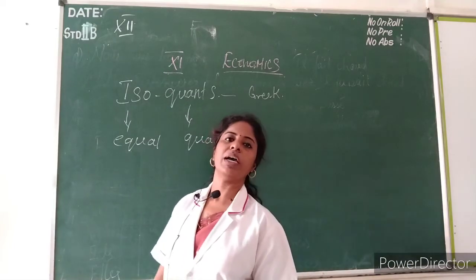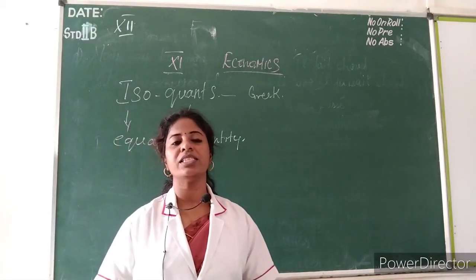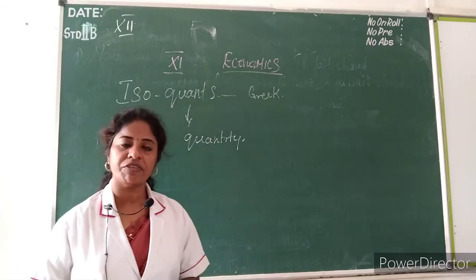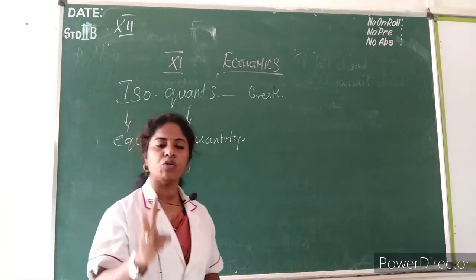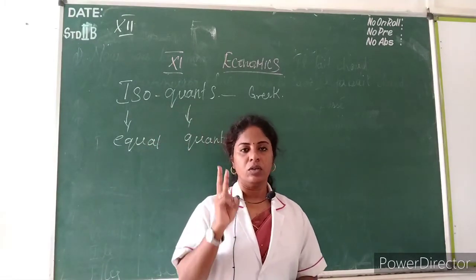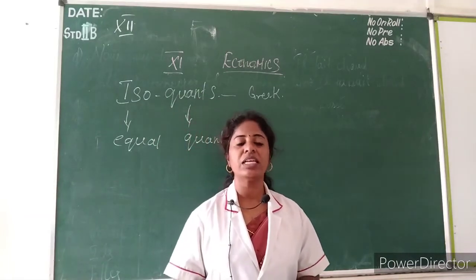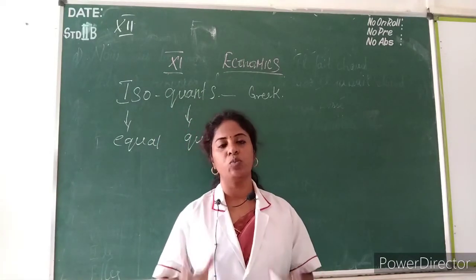What do you mean by isoquants? An isoquant is the locus of different combinations of two inputs which give the same level of output.